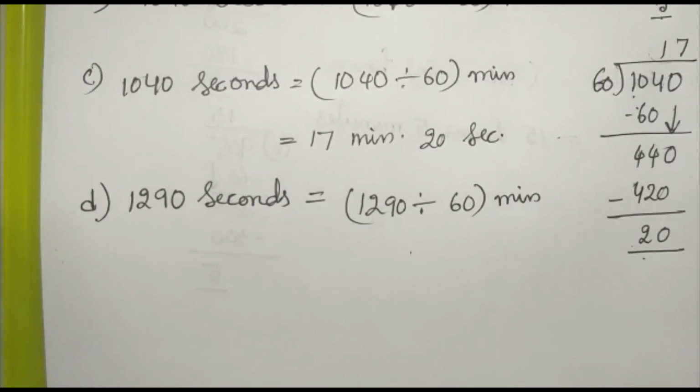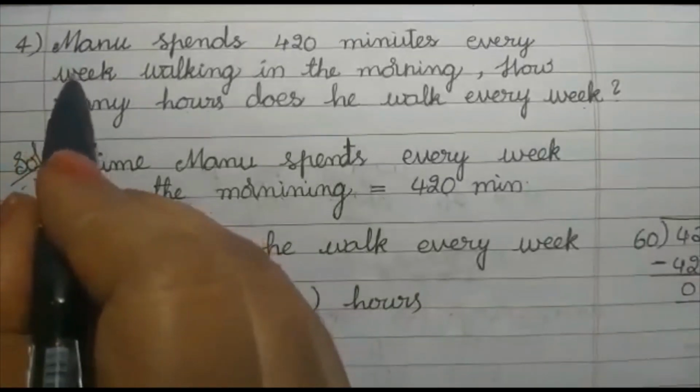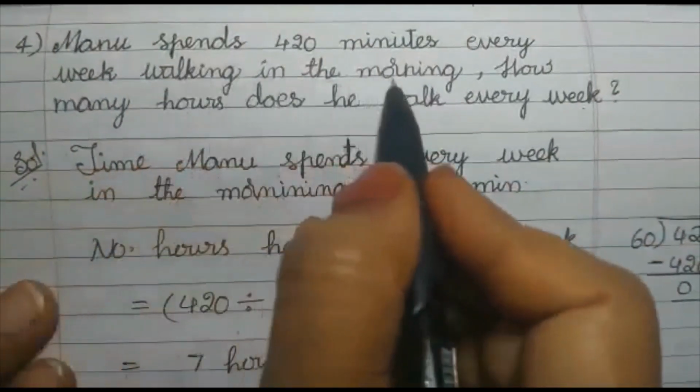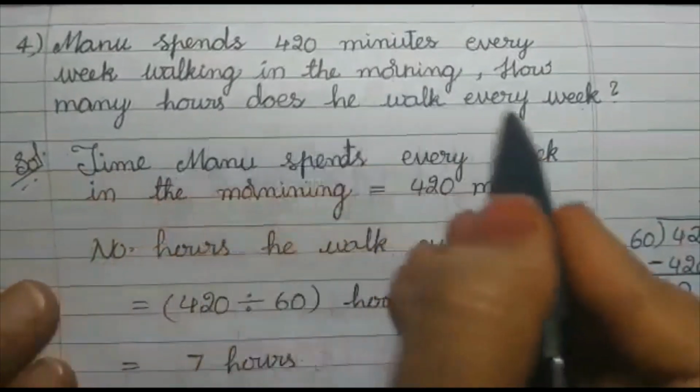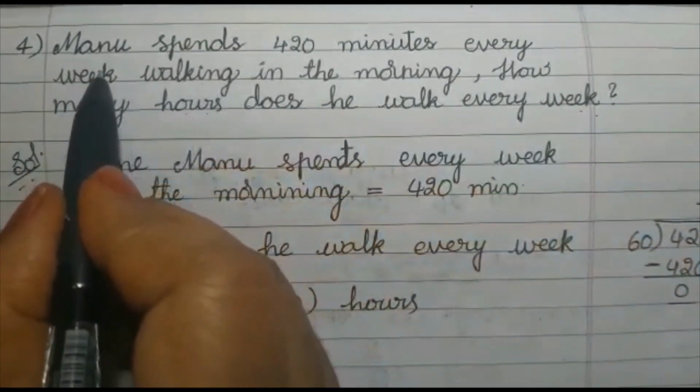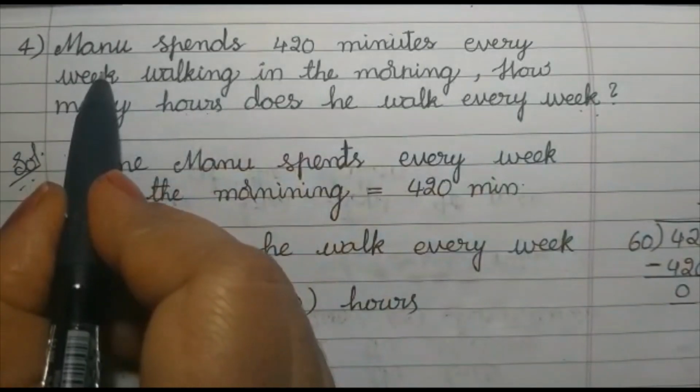Right. Look here, children. Fourth one. Manu spends 420 minutes every week walking in the morning. How many hours does he walk every week? Who is there here? Manu. What is he doing, children? He is walking. Okay.